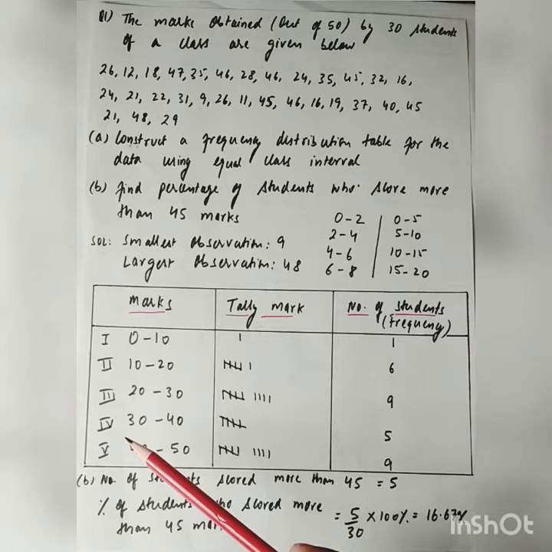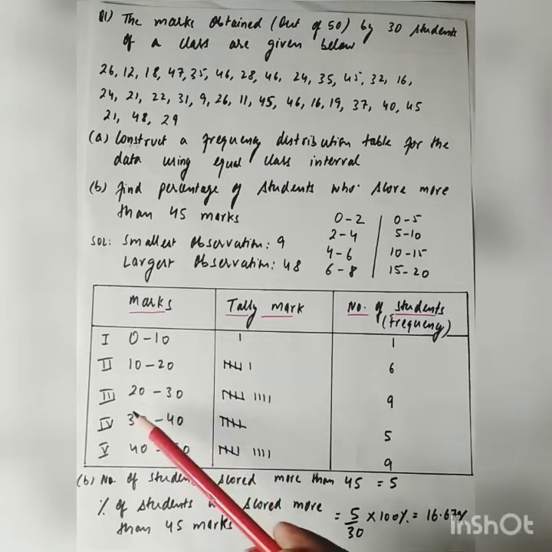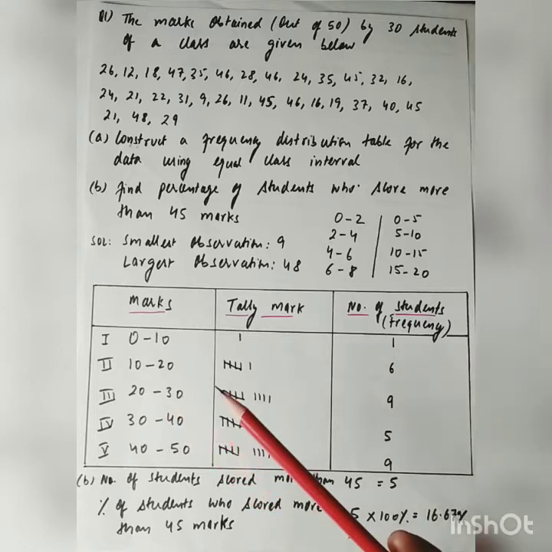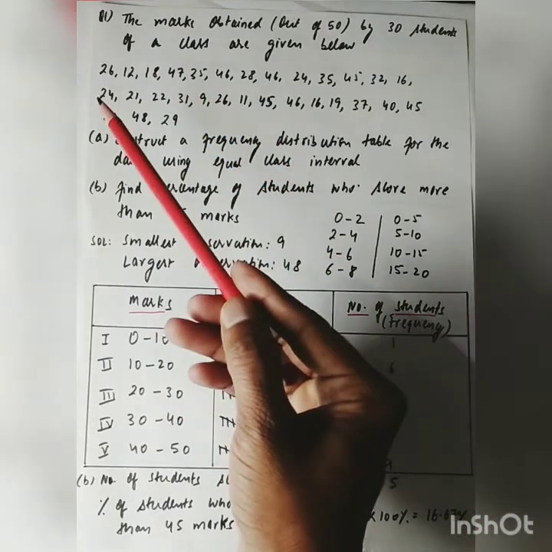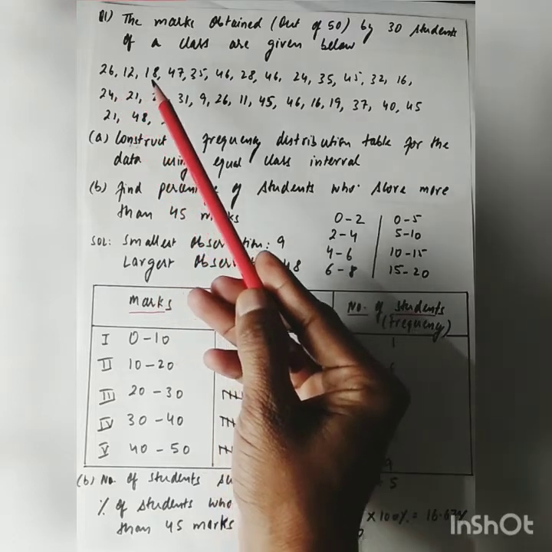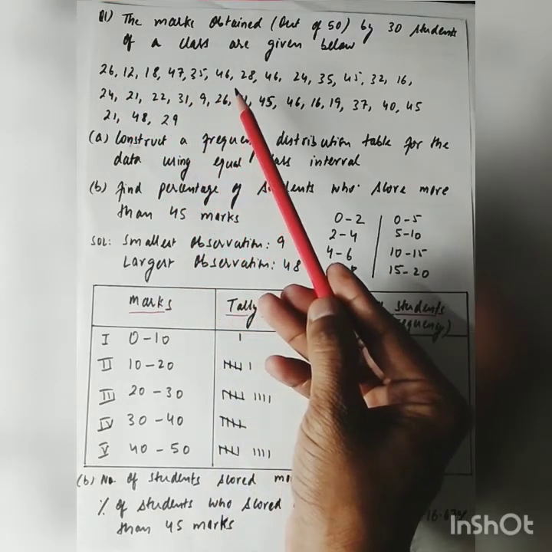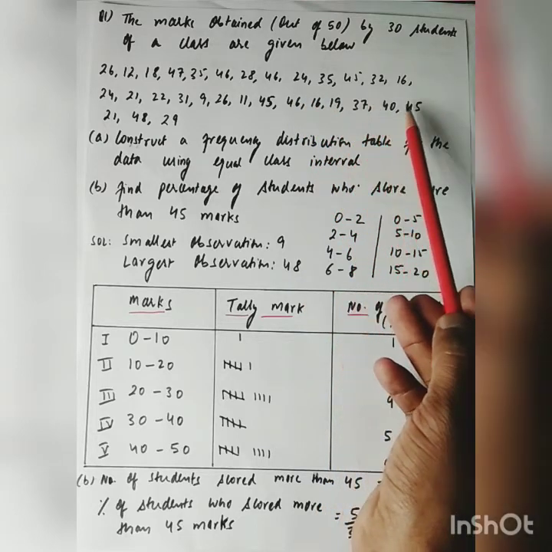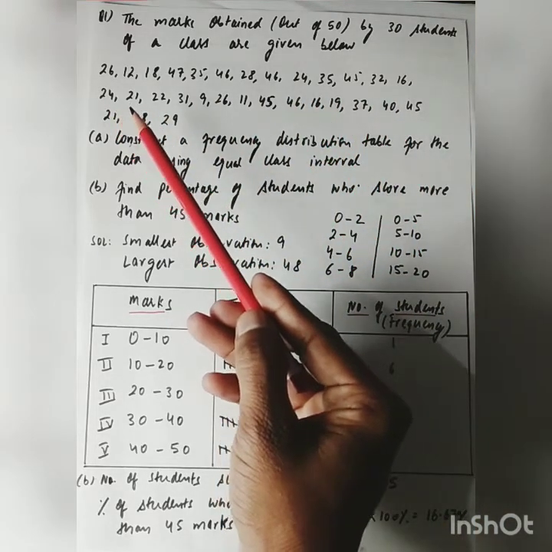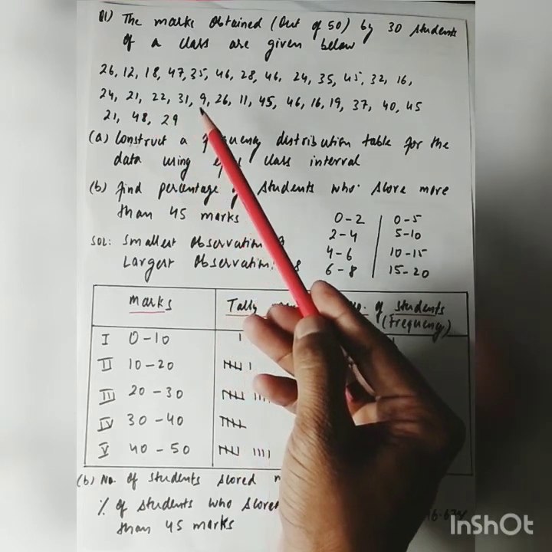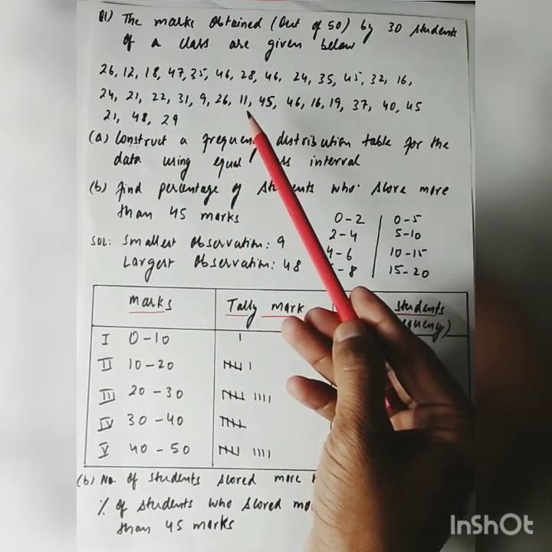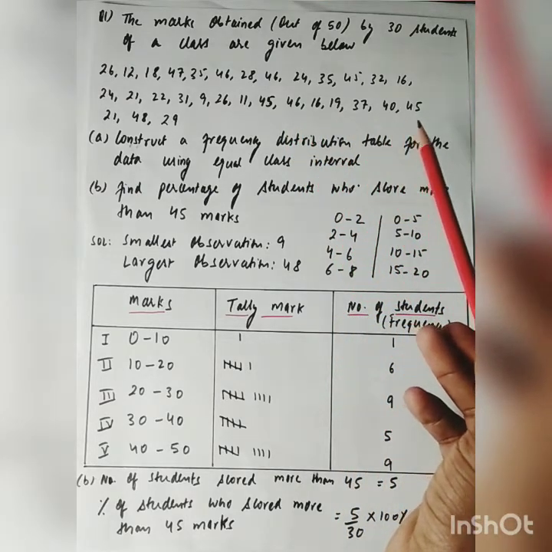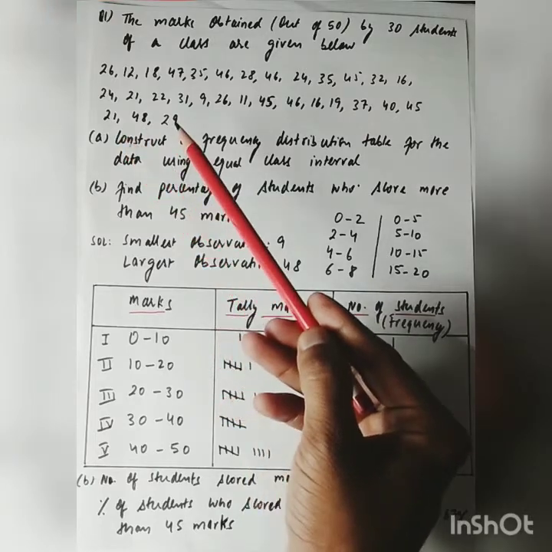For the third class, let me count observations ranging from 20 to 29. Let me see. 1, 2, 3, 4, 5, 6, 7, 8 and 9.